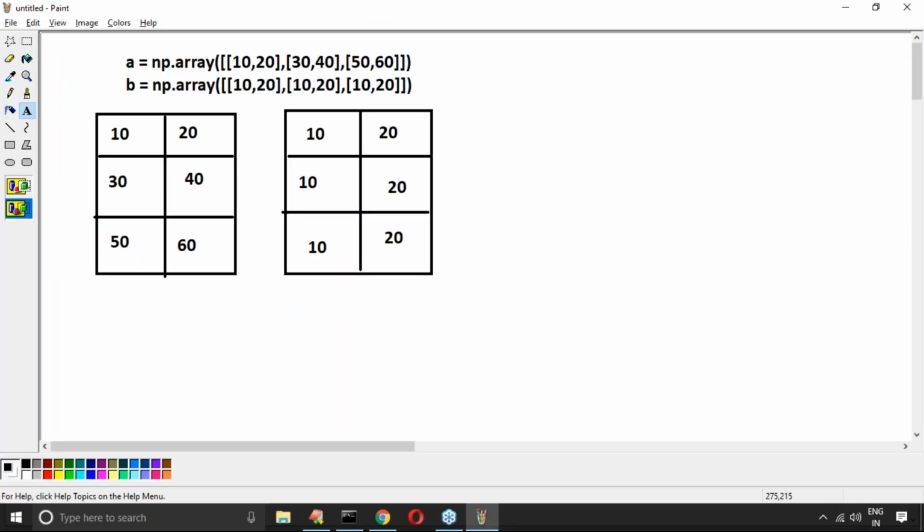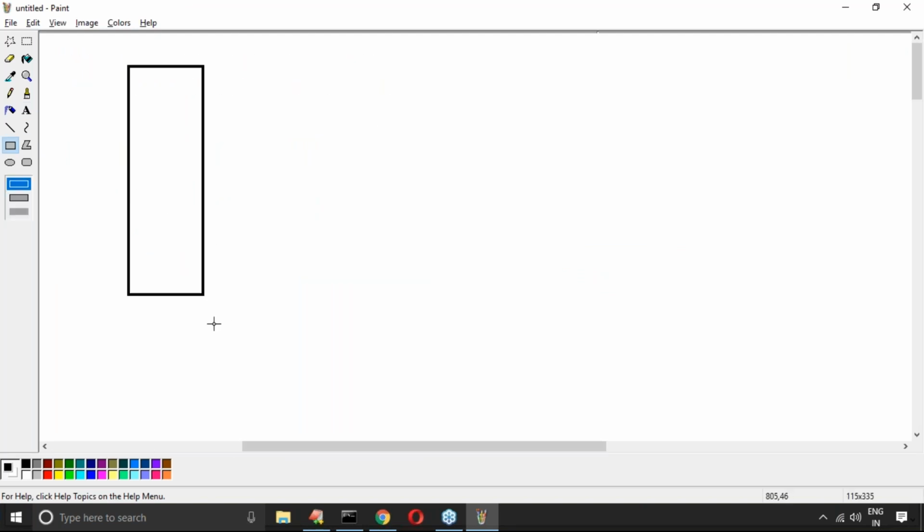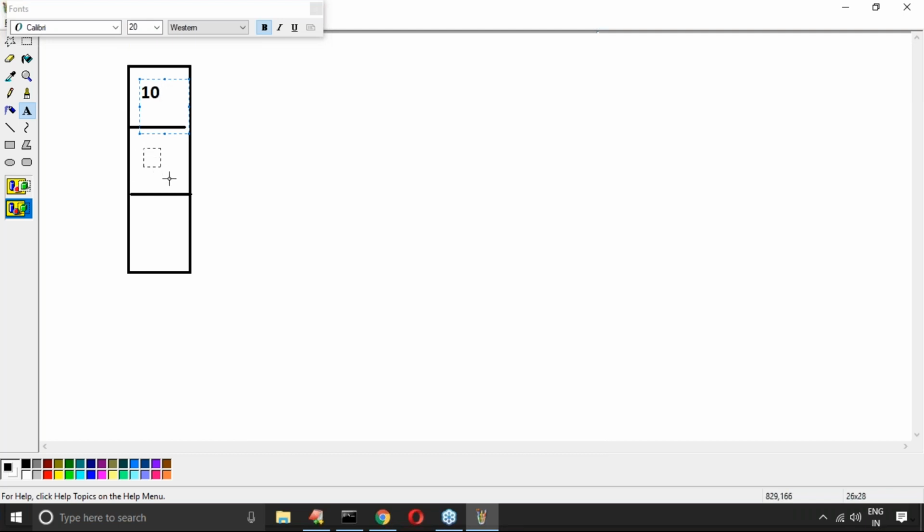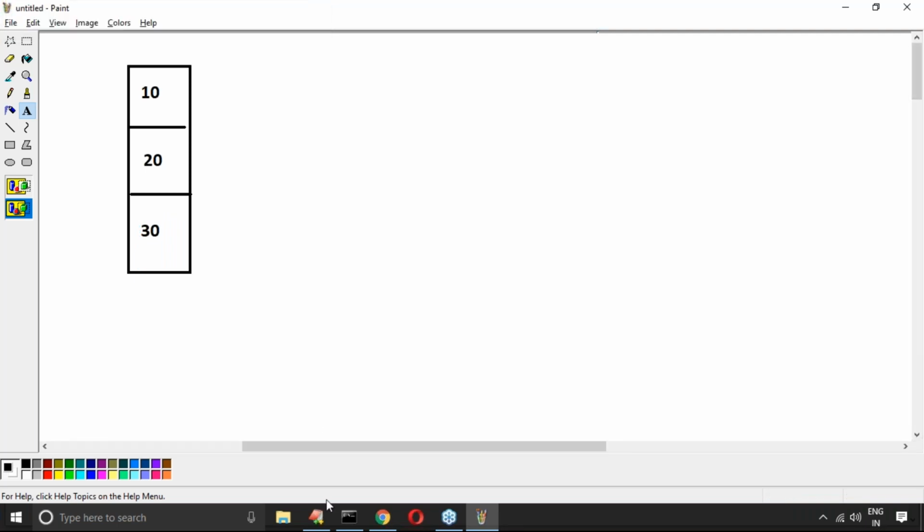Now let me convert it into diagrammatic style, you may get clarity. The first array contains 3 rows but only one column: 10, 20, 30. Don't get confused. But the second one contains only one row.